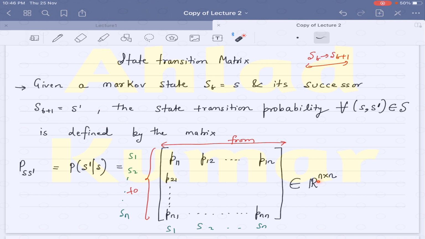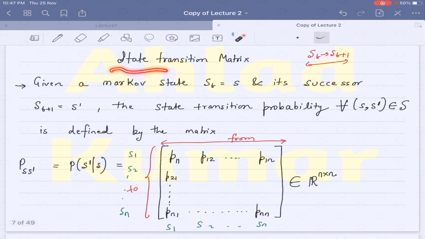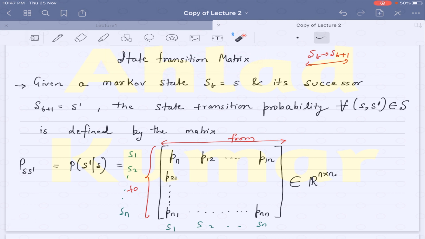Note that its dimension is n cross n, where n is the number of states present in the state set capital S. This is the state transition matrix that we will be using extensively in our future analysis, when we go into more details of Markov decision processes.